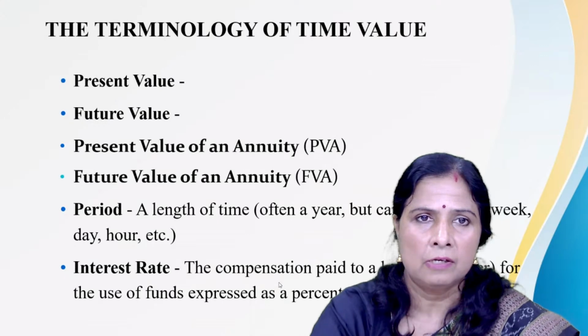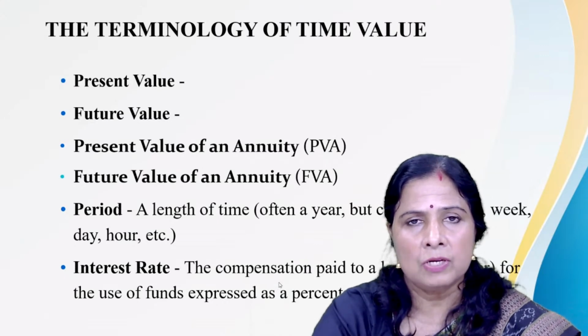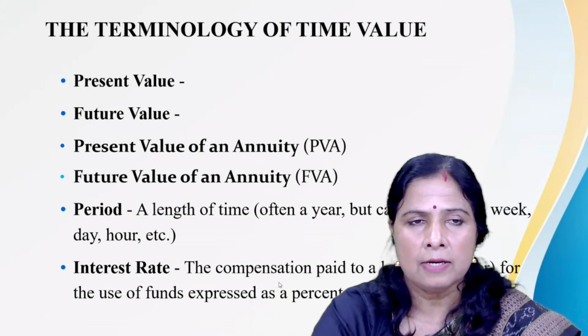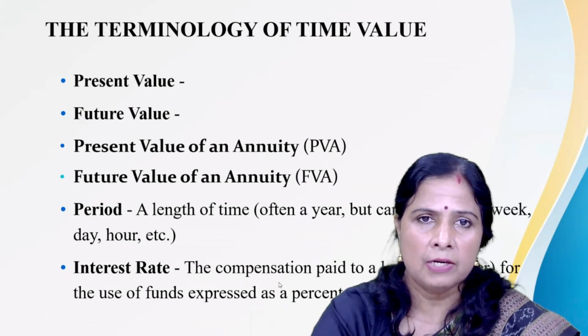So these are the different terminologies we have to use for the calculation under the time value of money. Again I am repeating: present value PV, future value FV, present value of annuity PVA, future value of an annuity FVA, then period or N, the length of time.